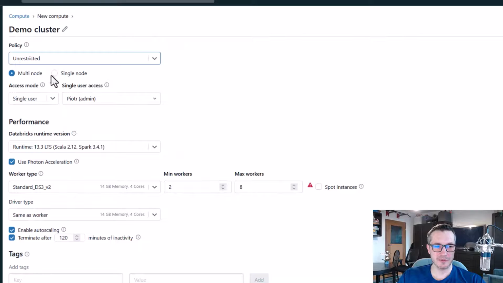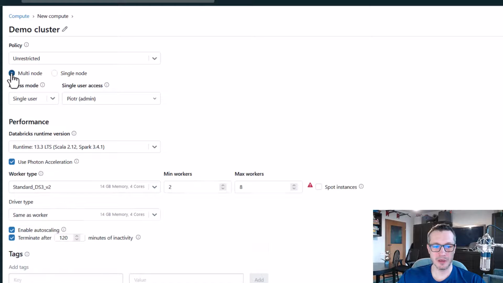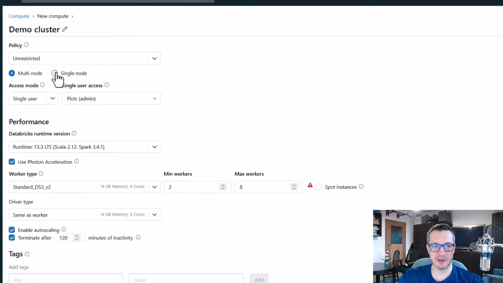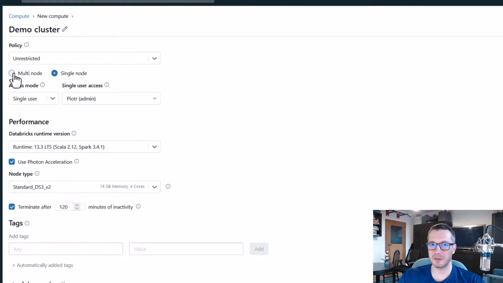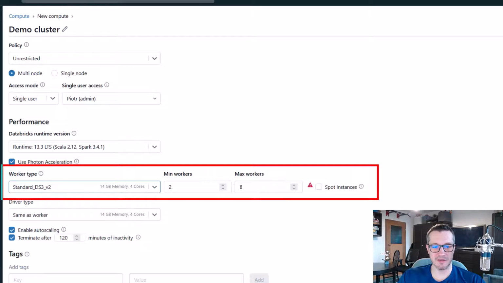And please note that depending on the choice, some parts of the UI just disappear. So take a note here at this worker type. If we switch to a single node, it disappears. Why? Because this worker type, this thing, it is used to configure how our worker nodes should look like.